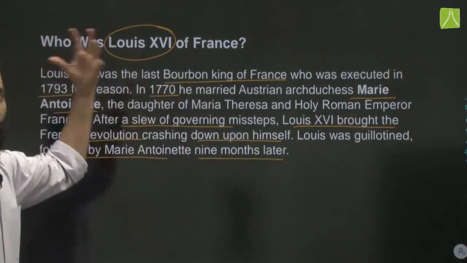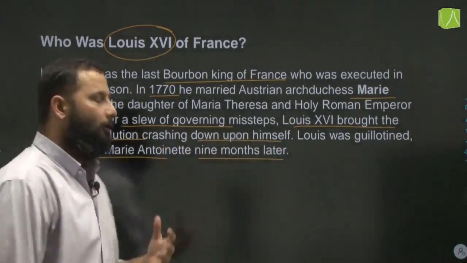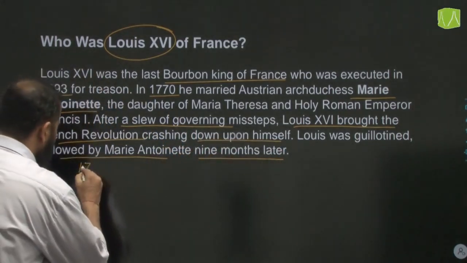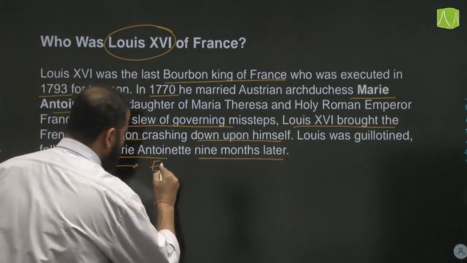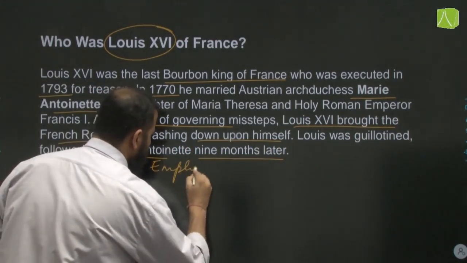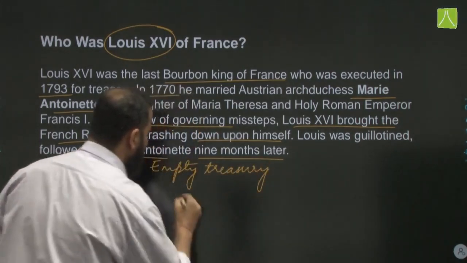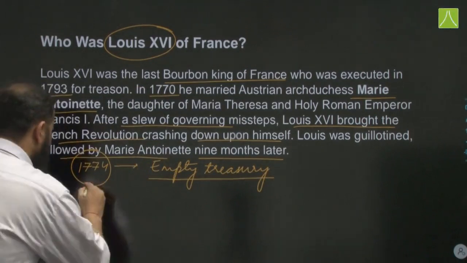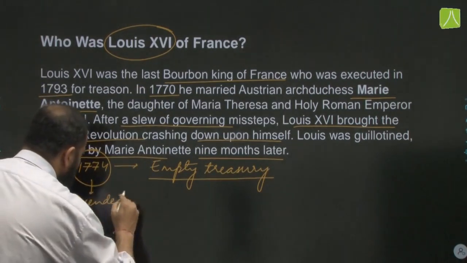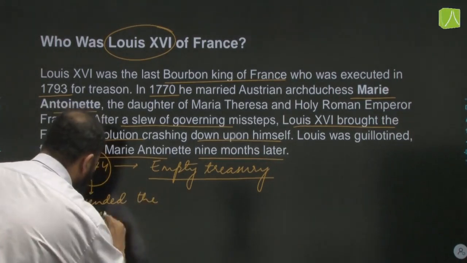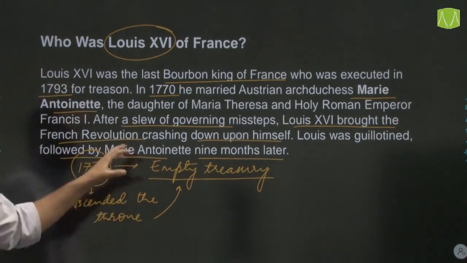Now, as soon as Louis XVI became the ruler of France in 1774, what he found was an empty treasury. He ascended the throne of France and found that the treasury was empty.